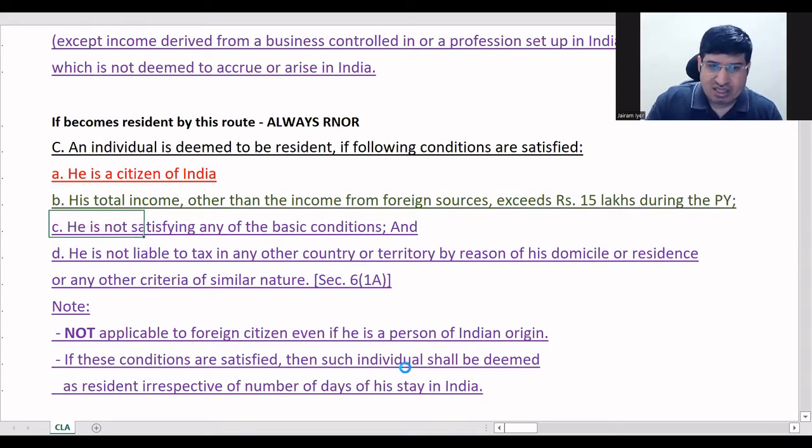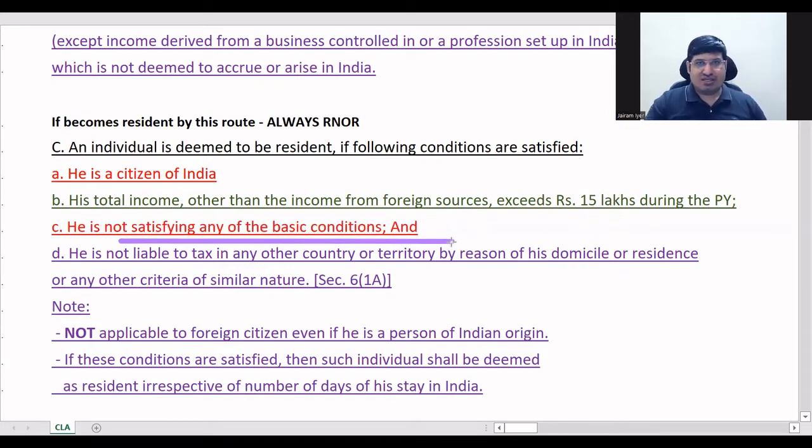Okay, then third is he's not satisfying any of the basic conditions, right? So this is the only set of conditions where if a person is not satisfying any of the basic conditions, still he can become a resident, even if he is not satisfying basic conditions. Okay, there is no other way for a person not satisfying basic conditions other than exception C.